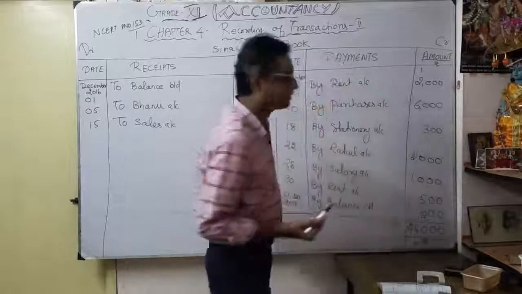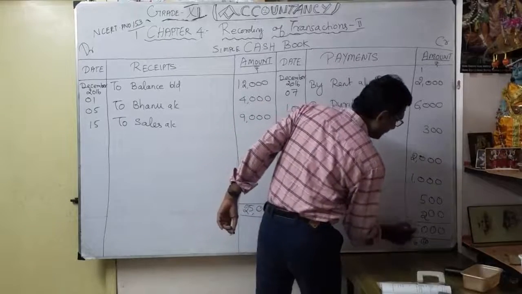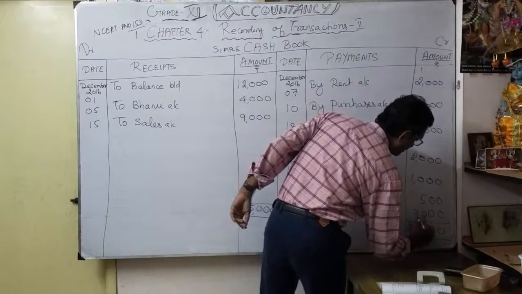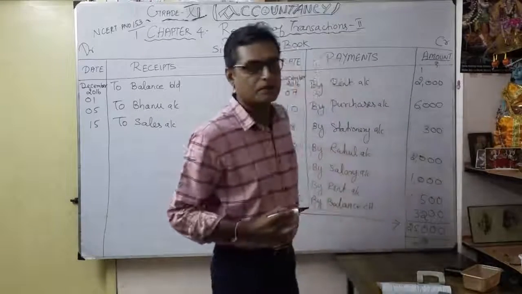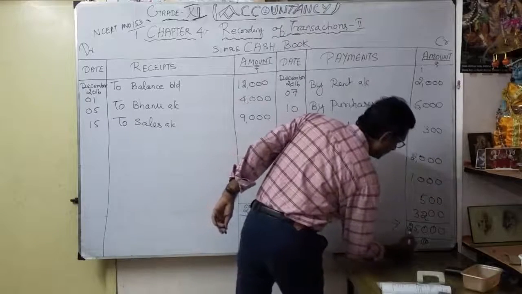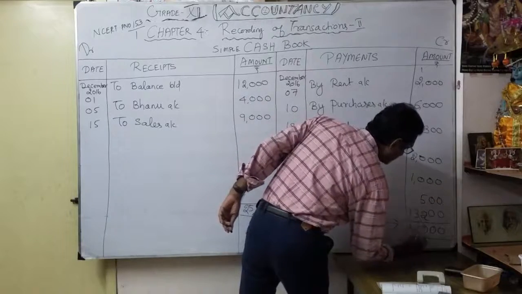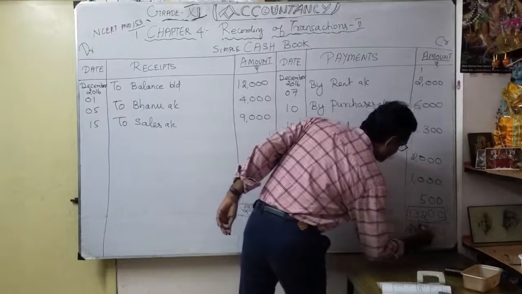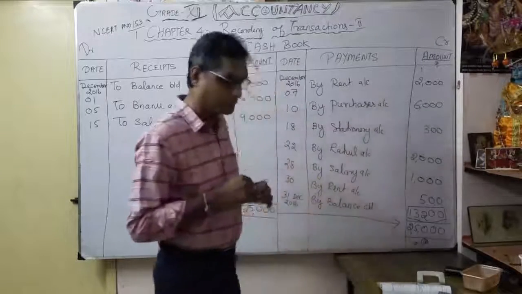So what's the difference? Up to here 12, and I considered 15. The difference is 3. Correct? So what is the difference? It is 1. So already here 2, if I add 1, 1 plus 1, 2. What is the balance? 13,200. Understood how to prepare balancing?